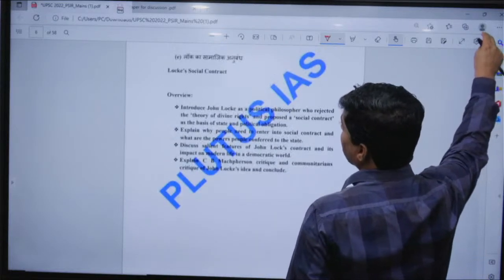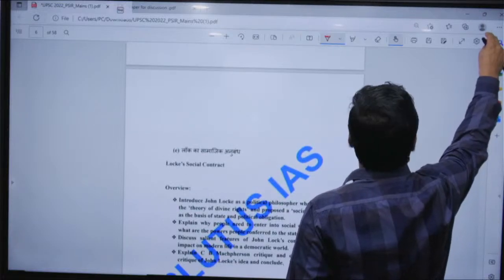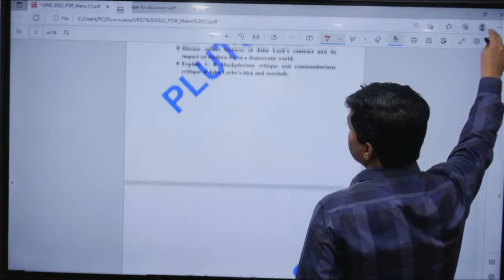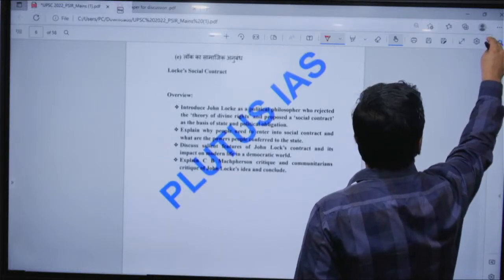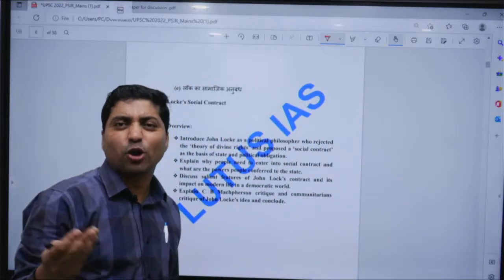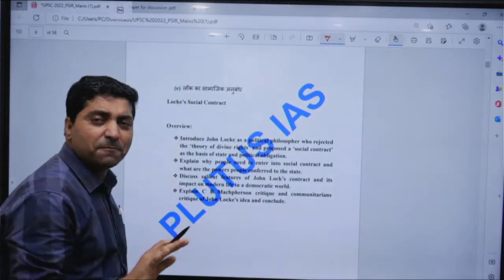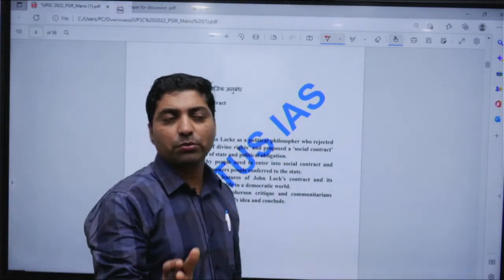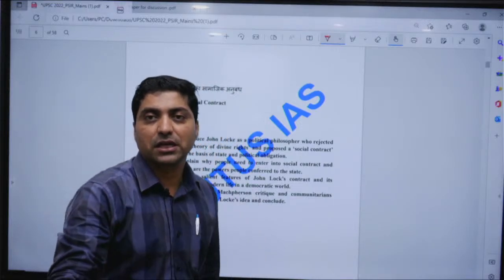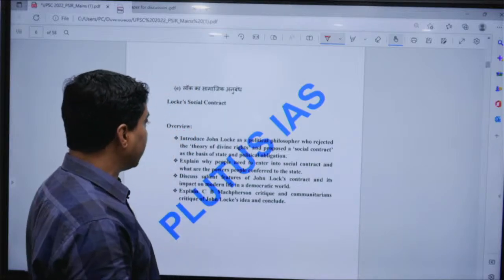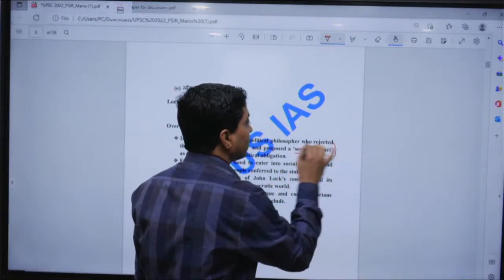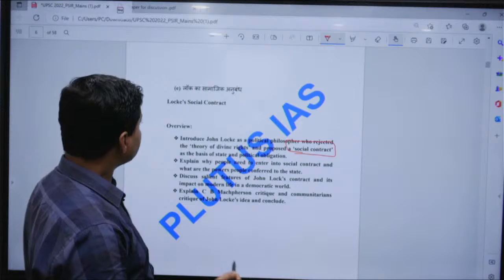What was the question? Here the question was the Lockean social contract. It was the easiest question, the Lockean social contract. How should one attempt it? One should attempt it by defining Locke. Locke is the father of liberalism, who criticized the divine right theory and Filmer's idea, and he proposed a social contract and a natural theory of rights.